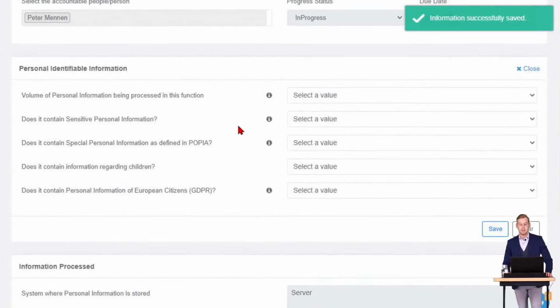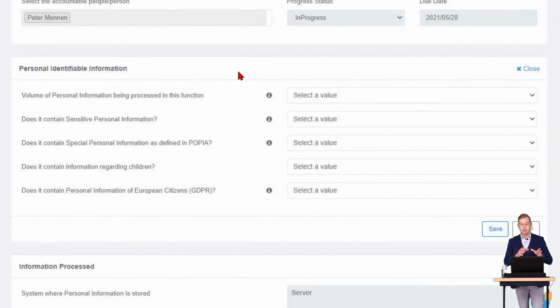The personal identifiable information, and you'll see with a number of these conditions, or rather questions that we ask you, we've got these information tabs on the right hand side that you can click through, and it's going to open up a wiki tab for you. I'm just going to run through a couple of these that relate to the personal identifiable questions.